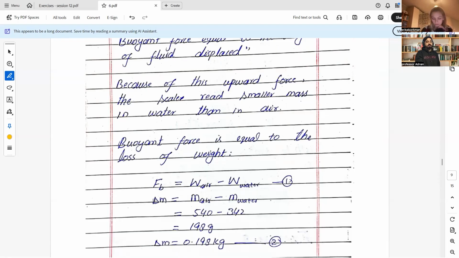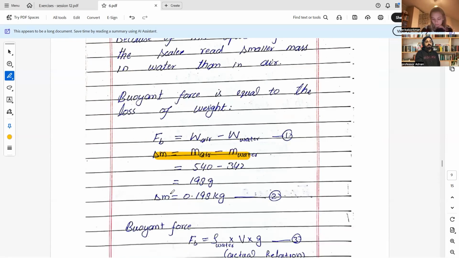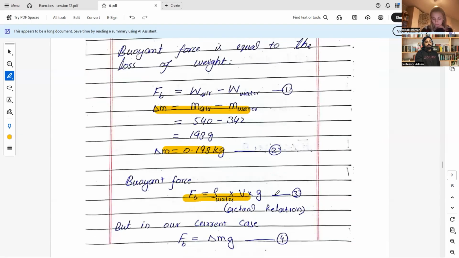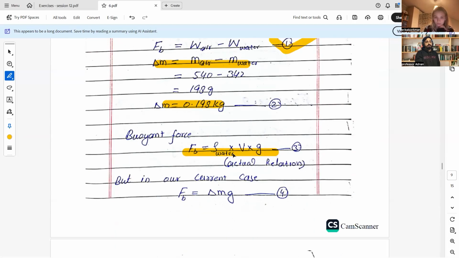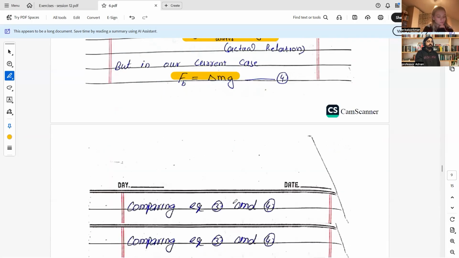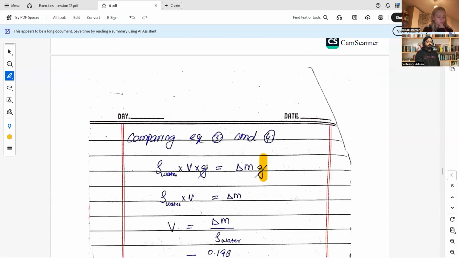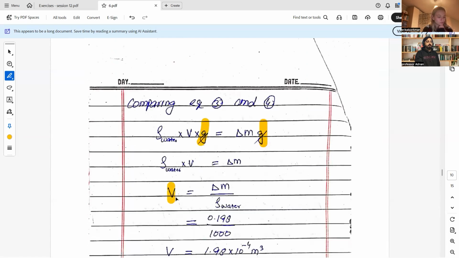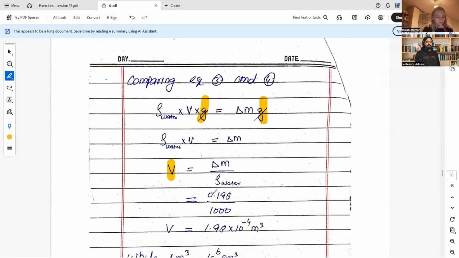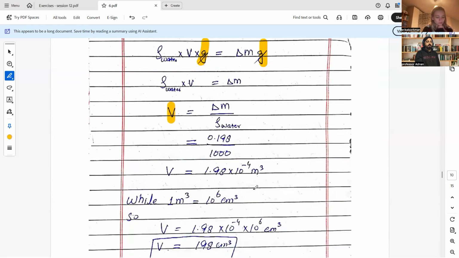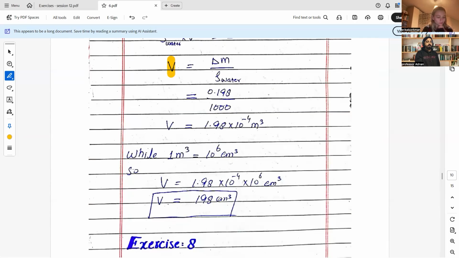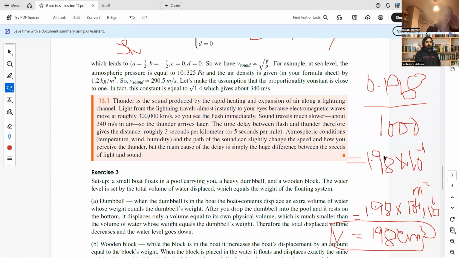So F_b is equal to this, calculating the difference of mass, that is here. But we also know the relation for the buoyant force is equal to rho V g, and we can also write this equation as F_b is equal to delta m g. Compare both these equations, cancel the g, and separate the value of V, because that is what we have to calculate, equal to delta m over water density. Simplifying, finally you have the volume of the stone 198 cm cube. Is it clear? Yes, it's clear. Okay.